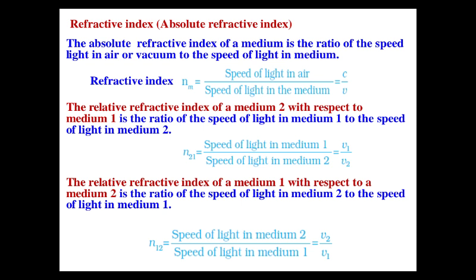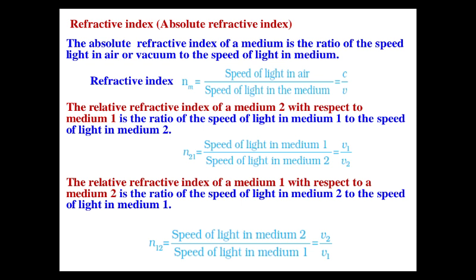Writing 2 next to n means it is the refractive index of medium 2, and writing 1 means with respect to medium 1. In the denominator we write the speed of light in the medium whose refractive index we are finding, and in the numerator the speed of light in the medium with respect to which we are comparing.